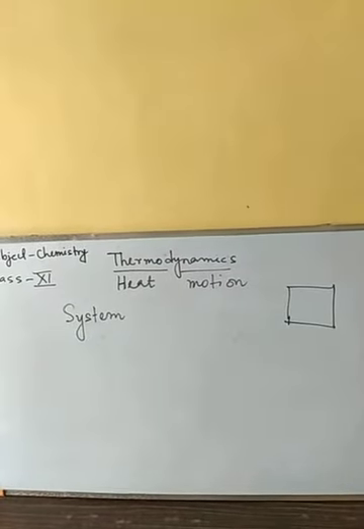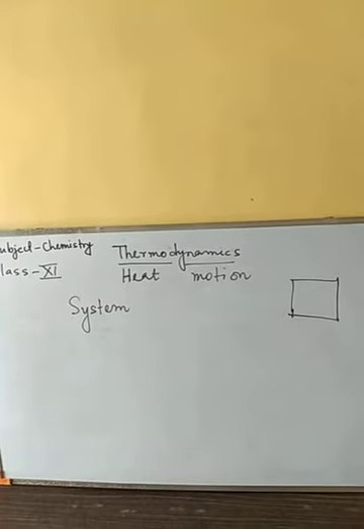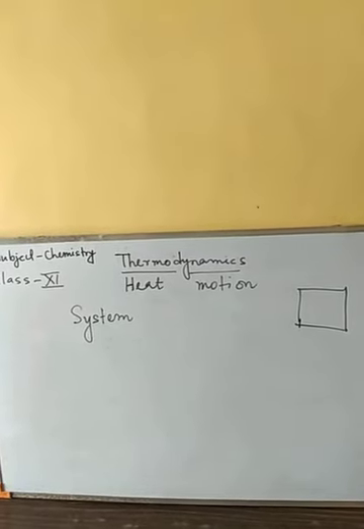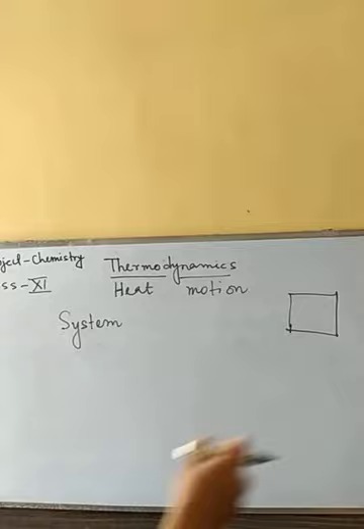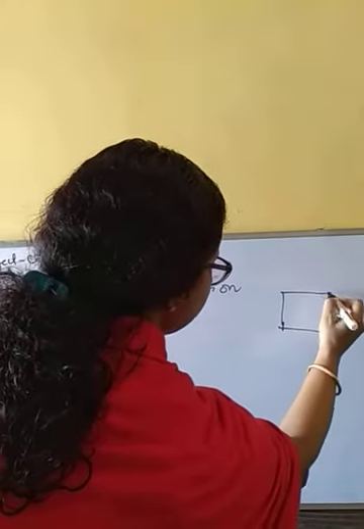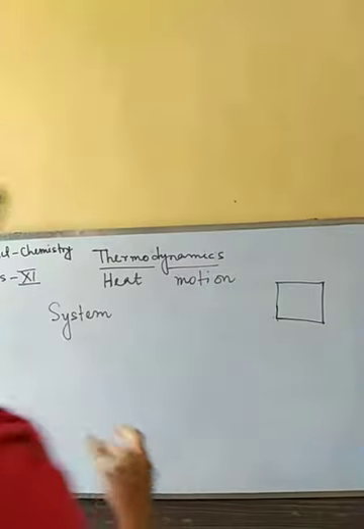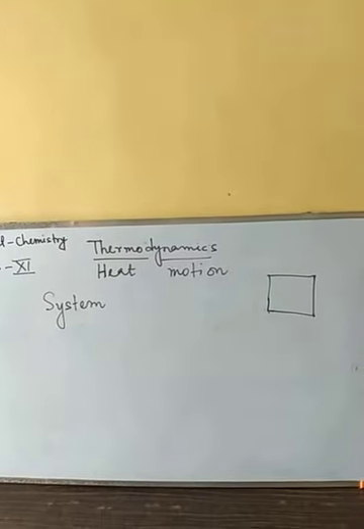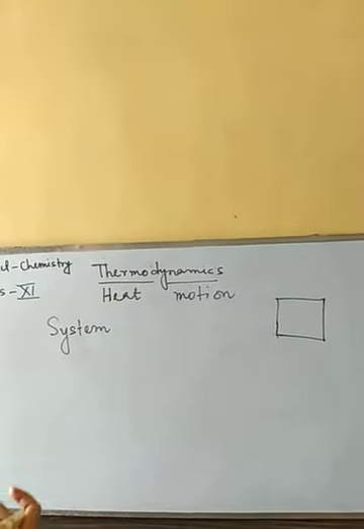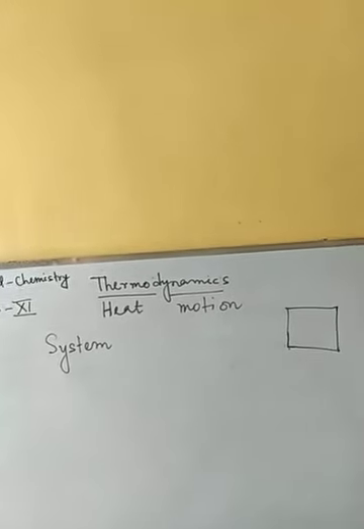So the thing we are taking interest in is the substance, or the piece of matter, or the container which contains some gas or something.